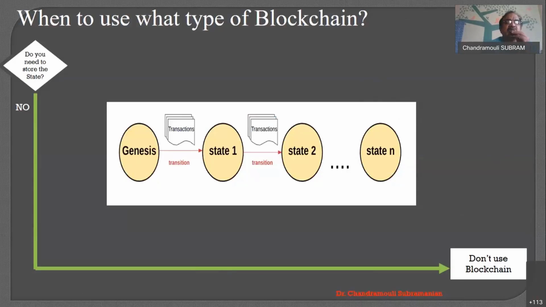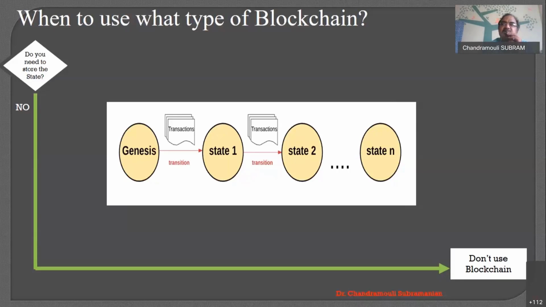So do you need to store the state of the system? When you go from the Genesis block to block 1 to block 2, by storing the root of the Merkle tree as well as the hash, we are actually storing state 1, state 2, state 3, including the timestamp and everything, right? At any point of time, we can reproduce it also. If you don't want to store the state, and I'm interested only in the transaction, then I don't use the blockchain. Better you don't go for a blockchain if you don't want to store the state in the system.